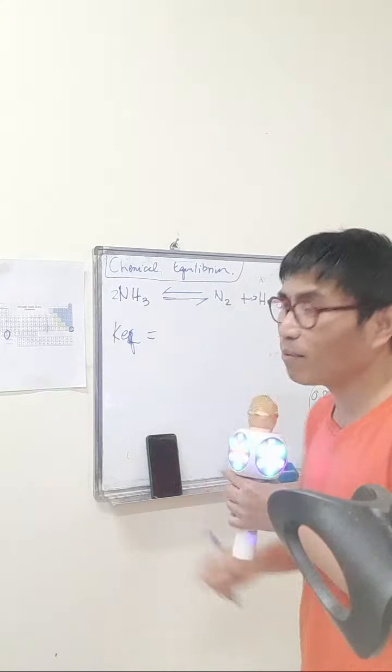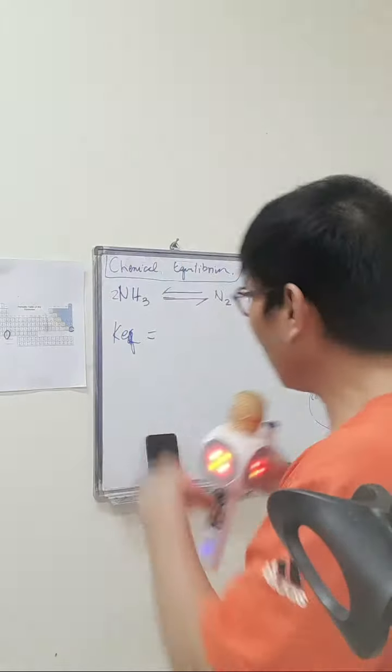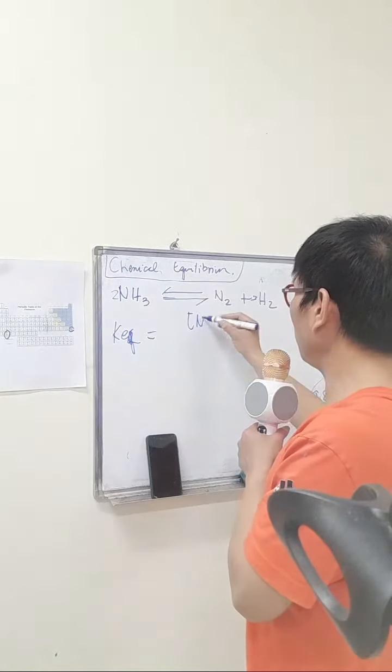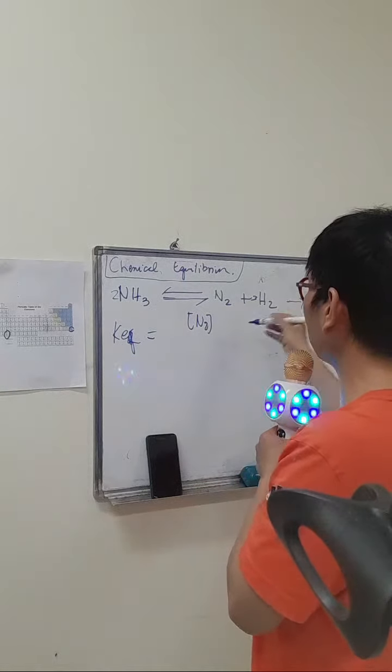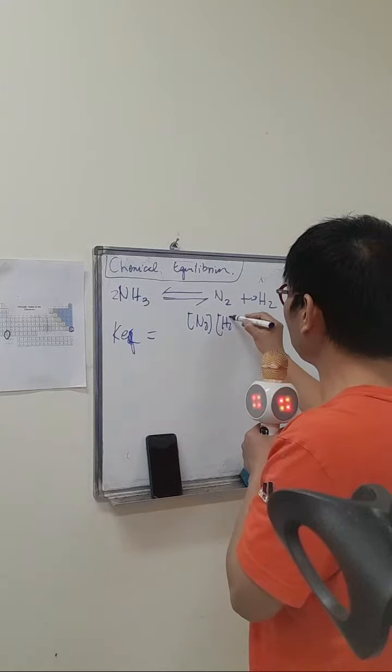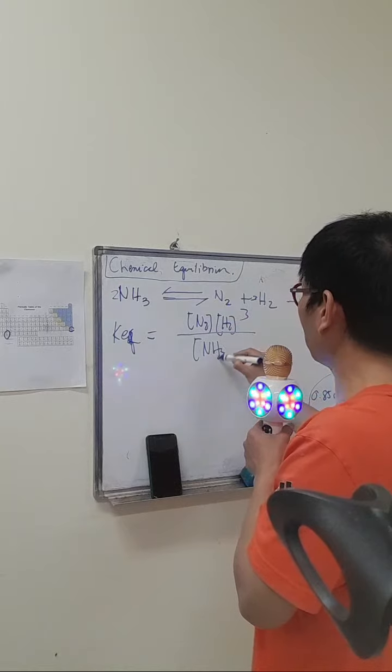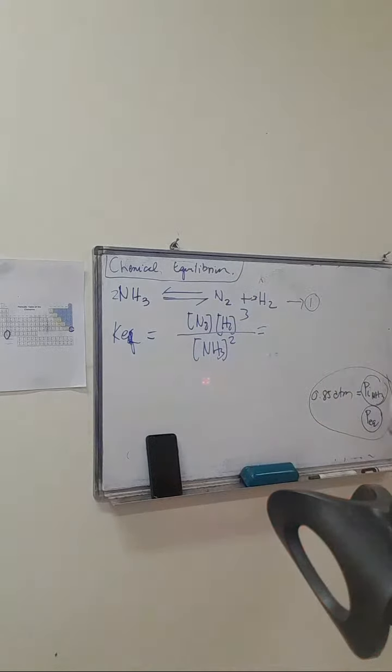Now, let's apply chemical equilibrium, because this is already balanced. The procedure is still the same: balance first, just like before. So the concentration of N2 raised to the power 1, the concentration of hydrogen gas raised to the power 3, over the concentration of ammonia raised to the power 2. This is also pressure, as I told you earlier. So the partial pressure of N2 raised to the power 1, the partial pressure of H2 raised to the power 3, and the partial pressure of ammonia raised to the power 2.